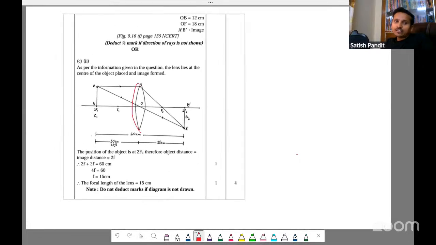Actually, they have drawn the ray diagram first to be able to explain. So only if the object is here, the image will be here. They have given this distance 60. So half is 30, 30, this is 2F. Otherwise we can do it like this also, 2F plus 2F. This is 2F, right? This is 2F. That is 60. So 4F is 60, F is 15. Focal length is 15. Okay. Diagram is actually optional. They have already given, do not deduct marks if the diagram is not drawn.